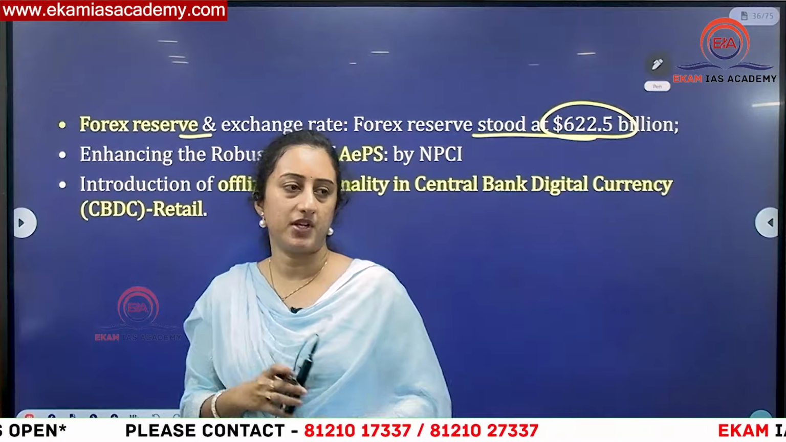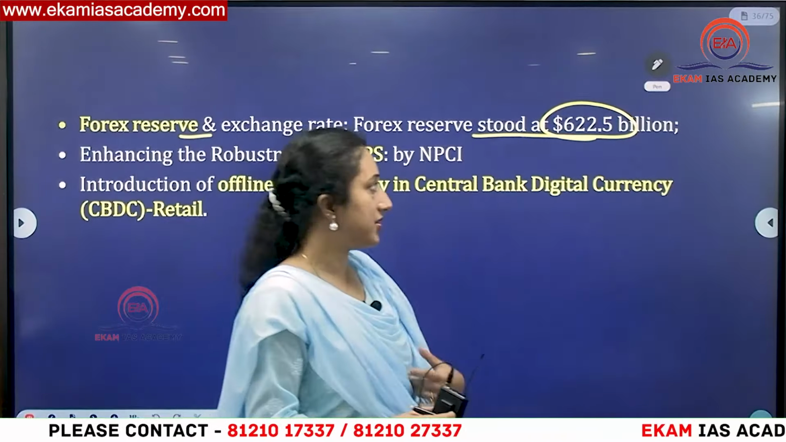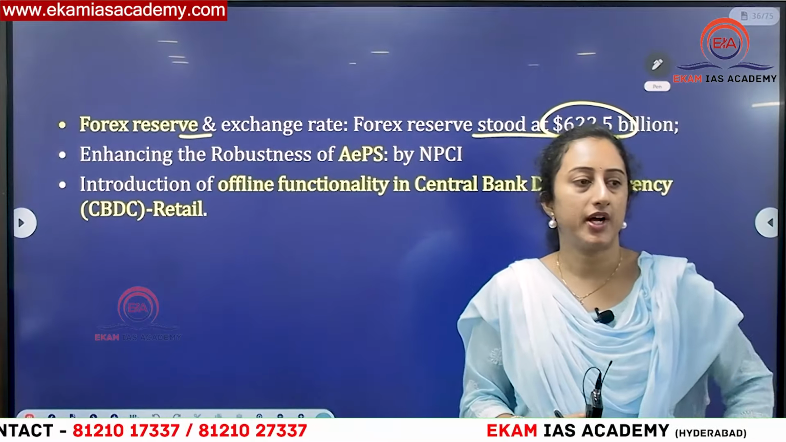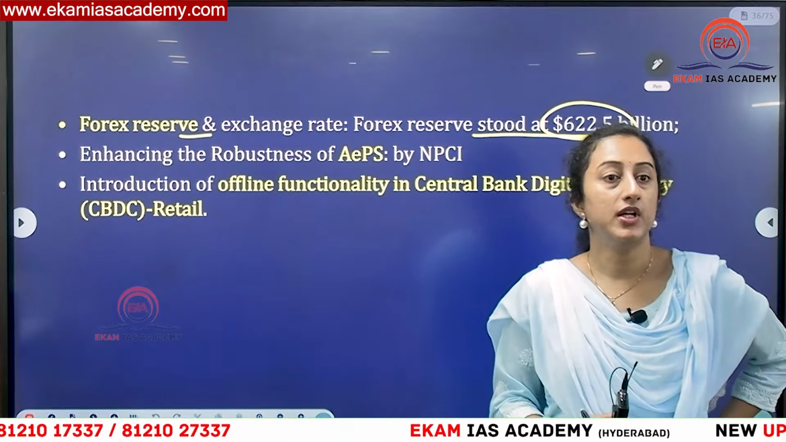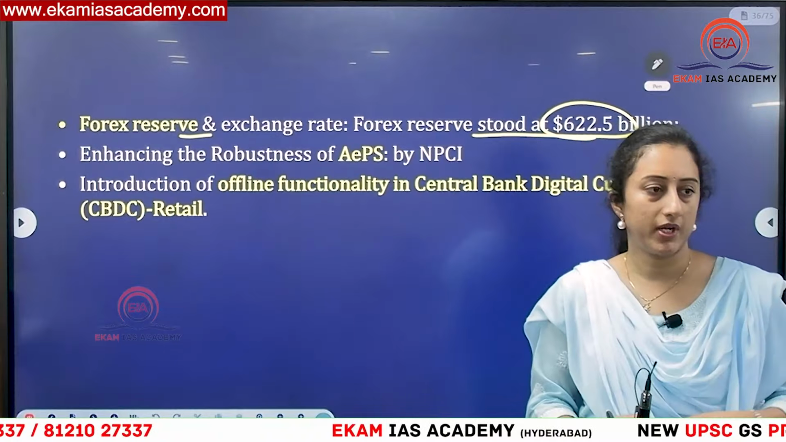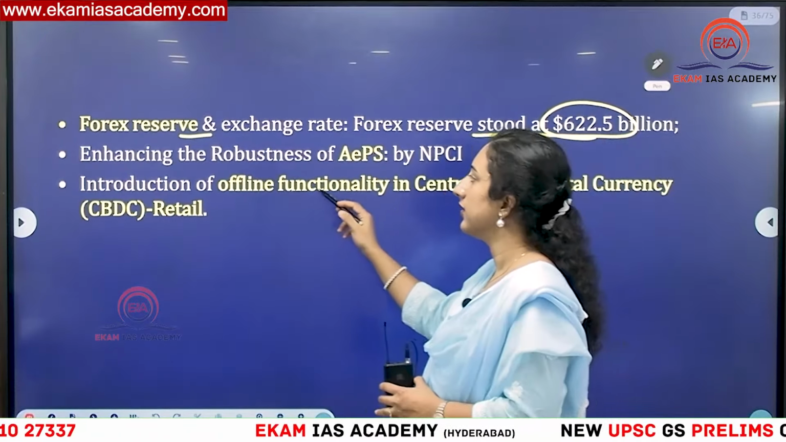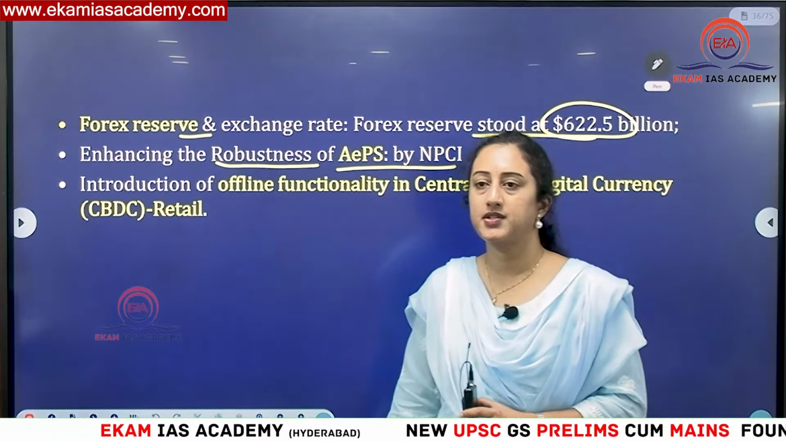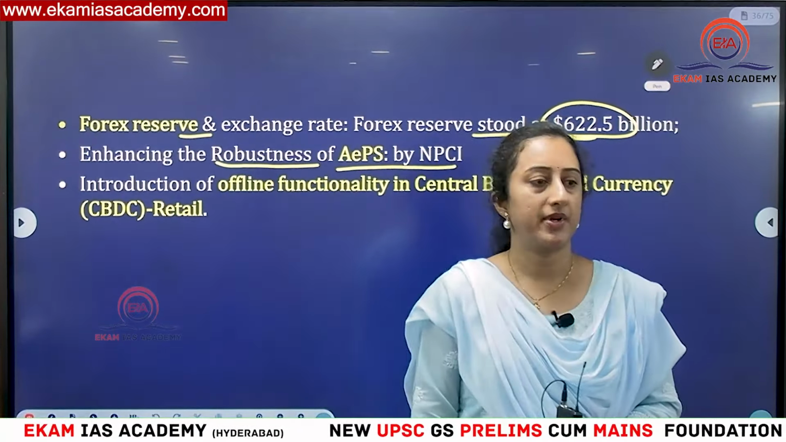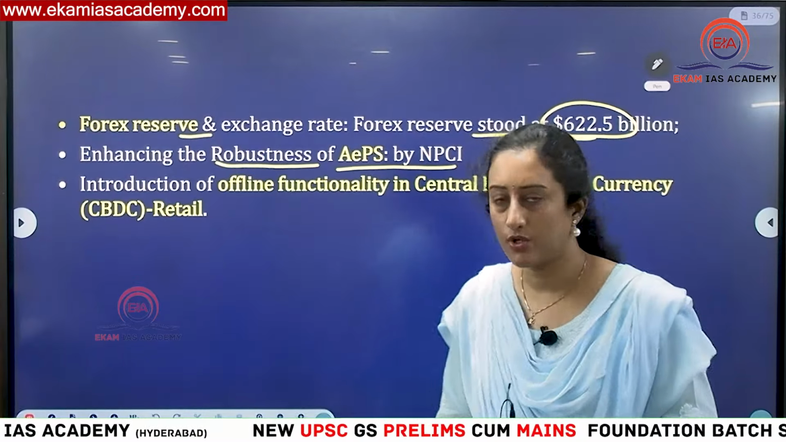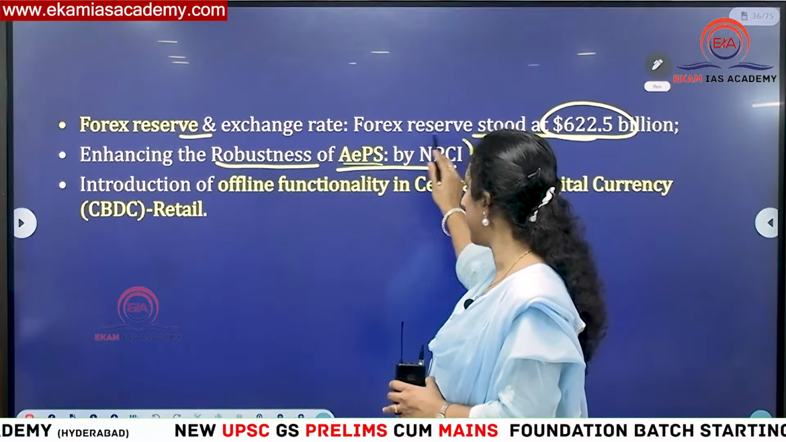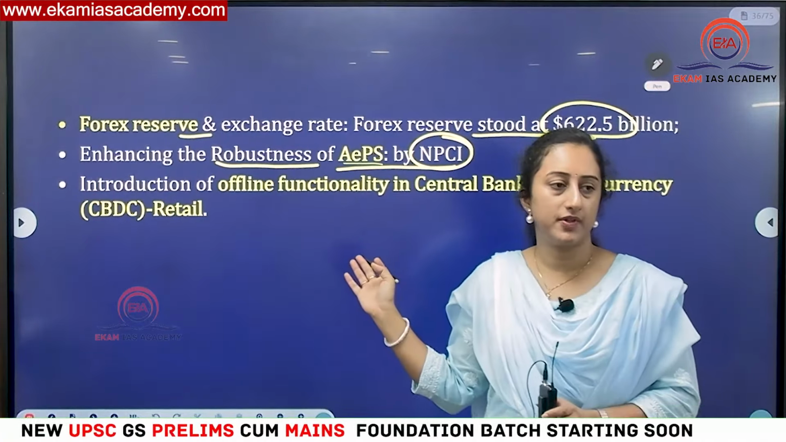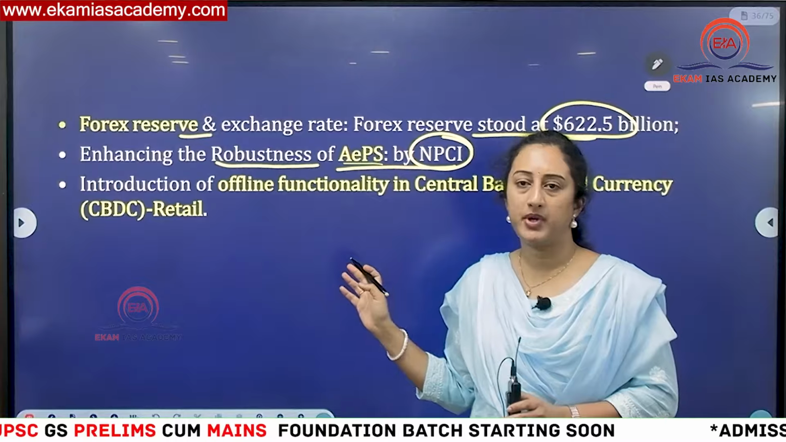Even in the President's recent speech to the budget session, she spoke about this all-time record of forex reserves, because we now have forex sufficient for 11 months of imports. This is an all-time high. They also spoke about the robustness of AEPS. What is AEPS? Aadhaar Enabled Payment System. This is also an introduction by NPCI, the National Payments Corporation of India. This body is responsible for UPI, BHIM, many things, no?